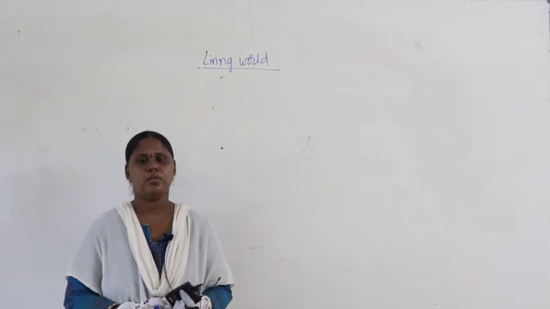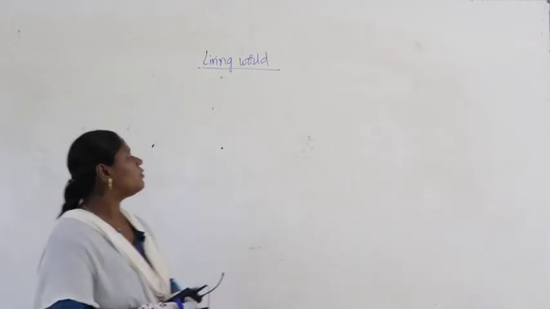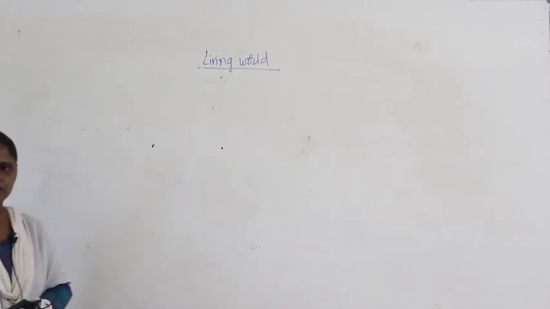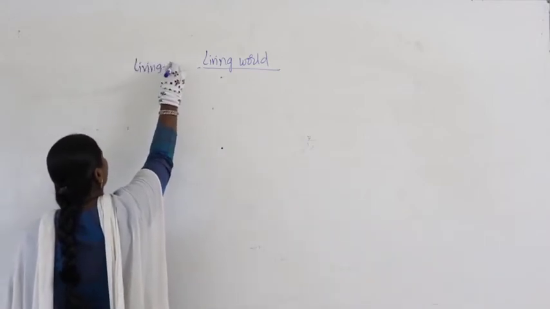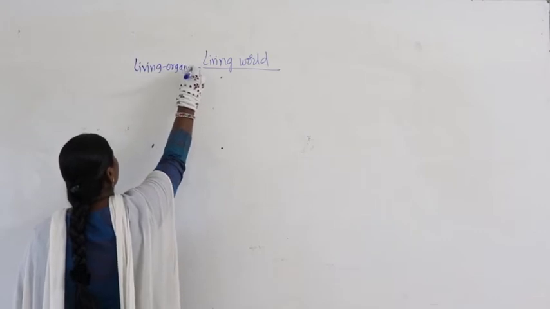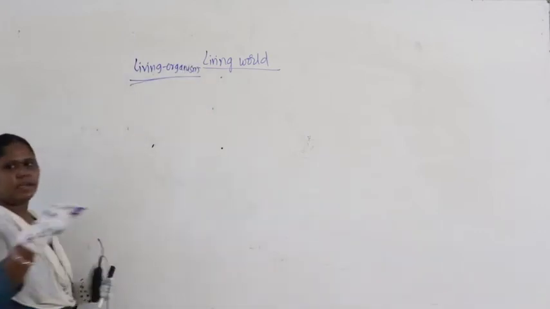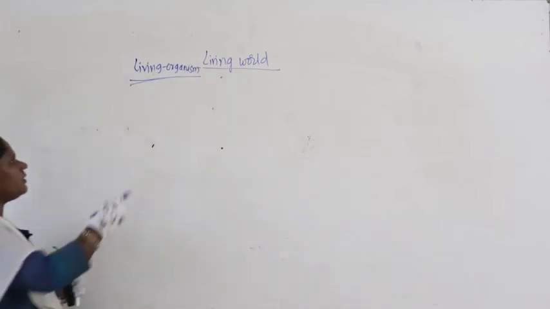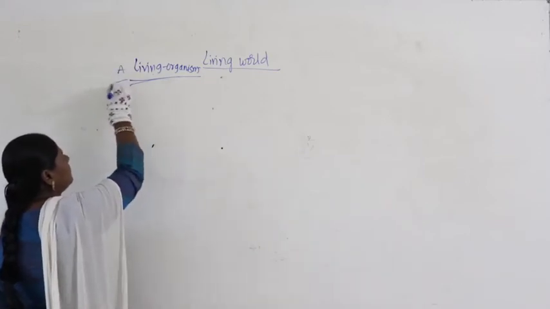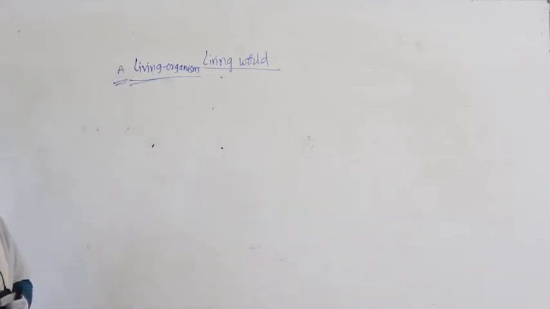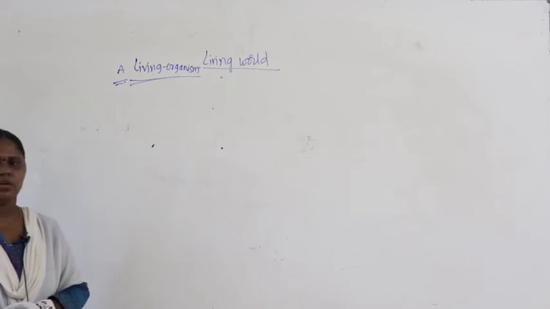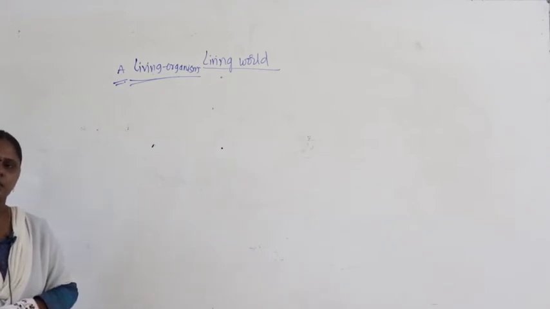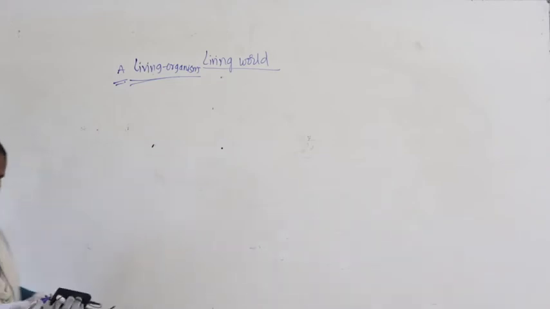Now let us continue with the characteristics which we try to use in defining a living organism in a living world. So all the characteristics we are trying to discuss in our lesson are the characteristics we are trying to define a living organism. So what is a living organism, we just have started and we are discussing all the characteristics one after the other in the first chapter, living world, right. So we completed growth and metabolism. Let us continue with the next one.